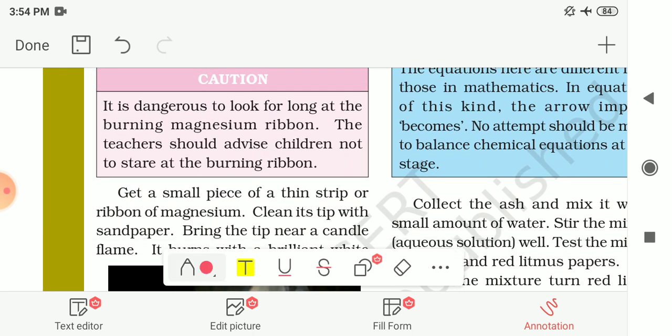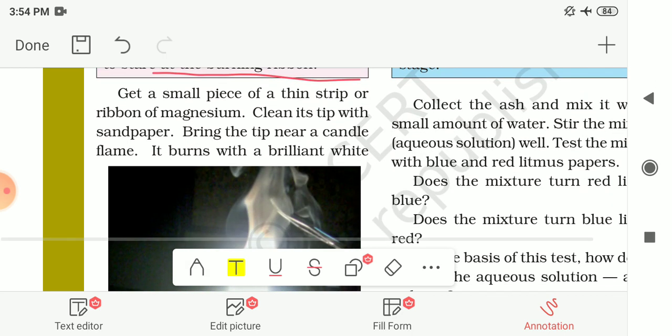Precaution is given to you that it is dangerous to look for long at the burning of magnesium ribbon. If you continuously look at the burning of magnesium ribbon, it will be dangerous. The teachers should advise children not to stare at the burning ribbon. So now let us see what the activity is.